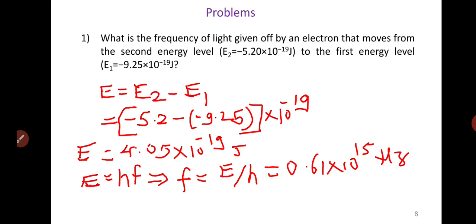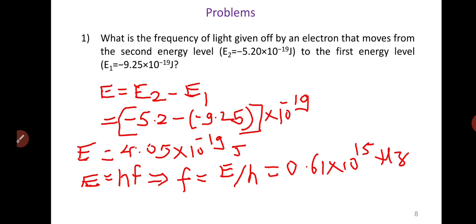Another problem, according to the third assumption: what is the frequency of light given off by an electron that moves from the second energy level to the first energy level?